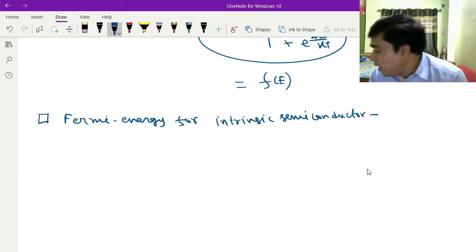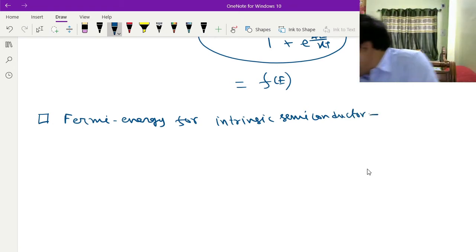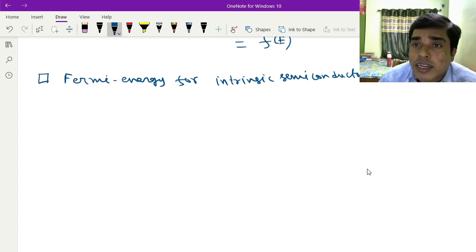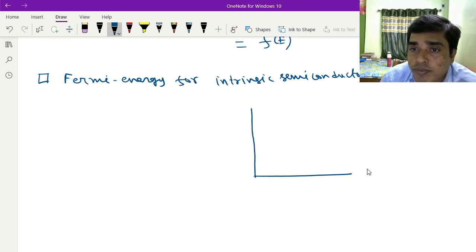So if I draw the energy band diagram for the intrinsic semiconductor, then it looks like this. Suppose this is EV and suppose this is EC.